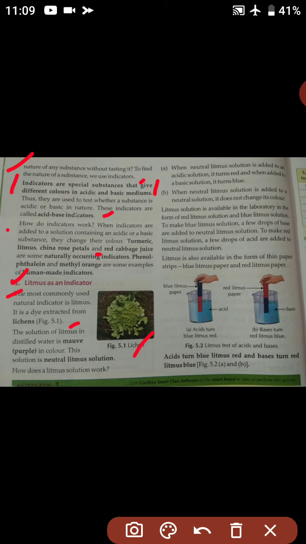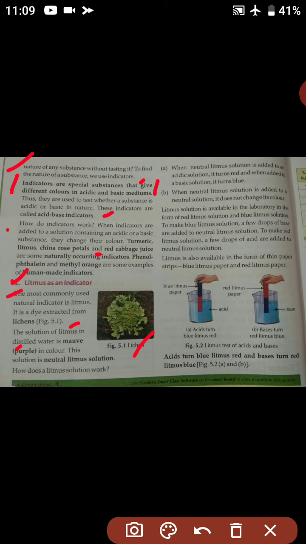The solution of litmus in distilled water is mauve purple in color. So students, I hope it is clear to you: the solution of litmus in distilled water is purple in color. This solution is the neutral litmus solution. So if it is purple in color, then it is neutral litmus solution.